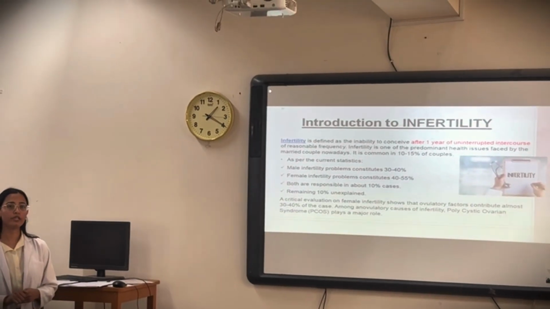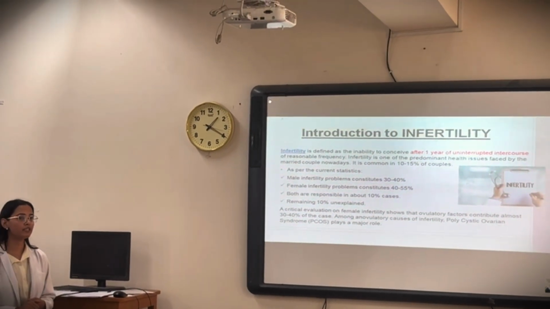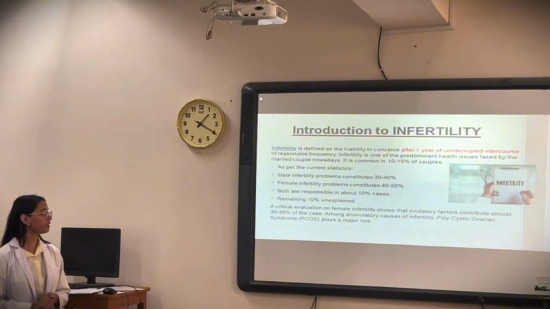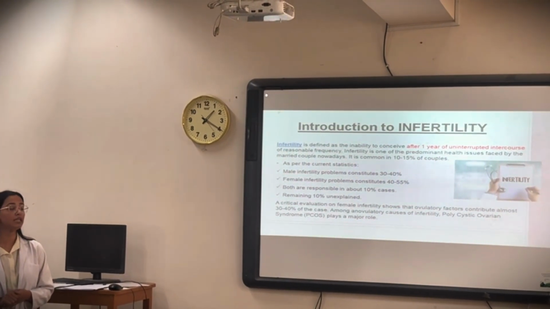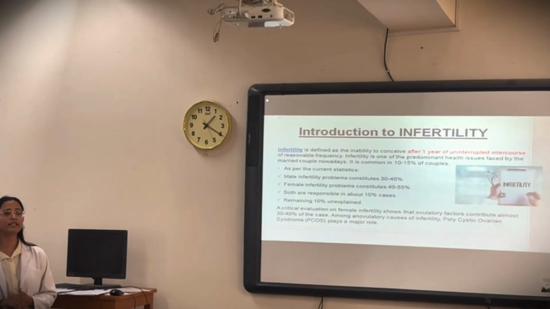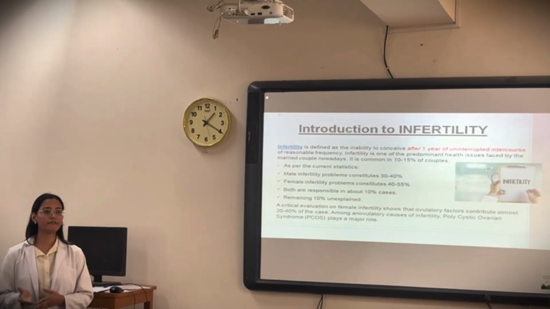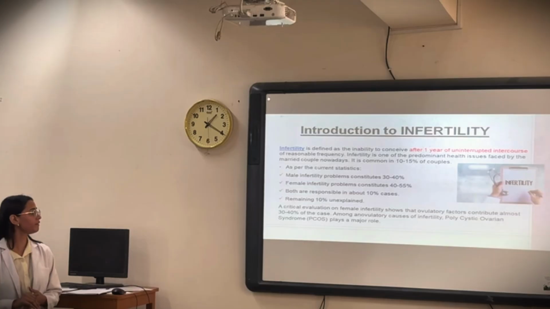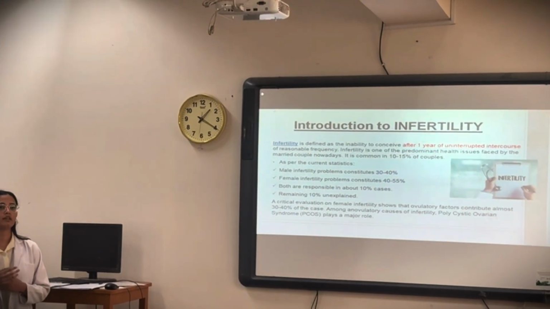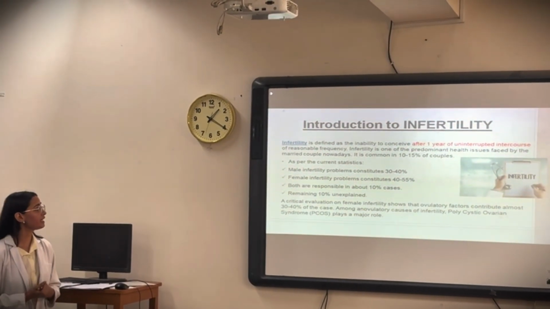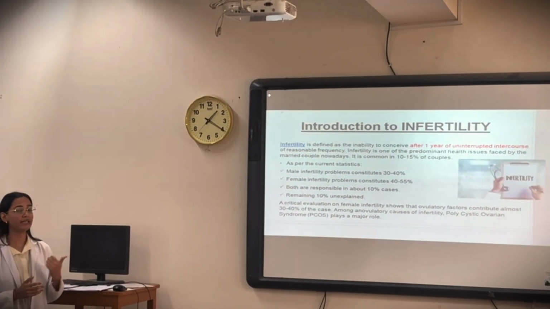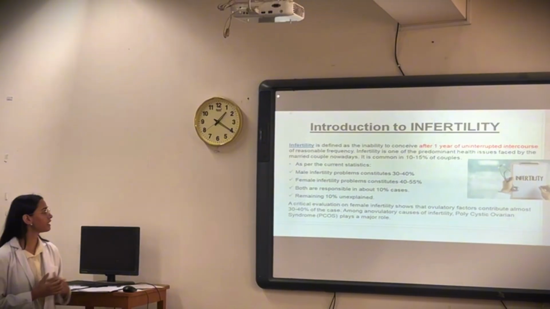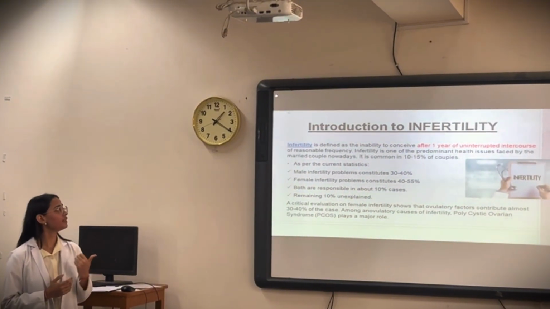According to FIGO, the International Federation of Gynecology and Obstetrics, there are many causes of infertility in females, which can be divided into ovarian factors and other factors. Among ovarian factors, first is ovarian dysfunction, and second is the anovulatory cause of infertility. There are many causes, but here we are dealing with two factors, ovulatory dysfunction and anovulatory causes.